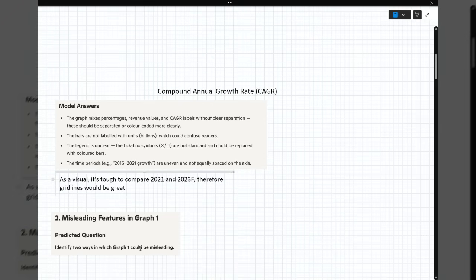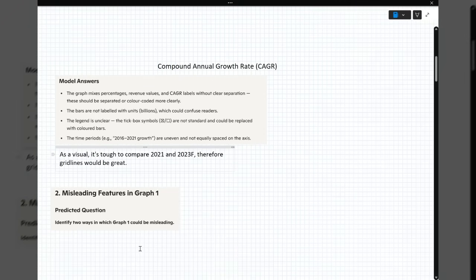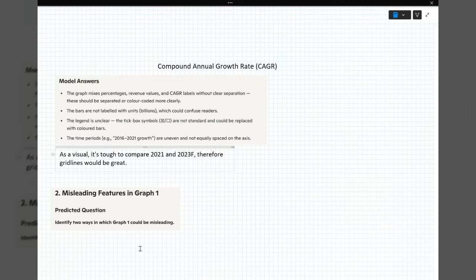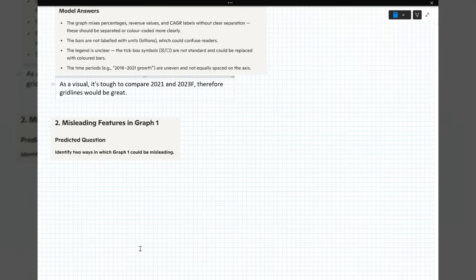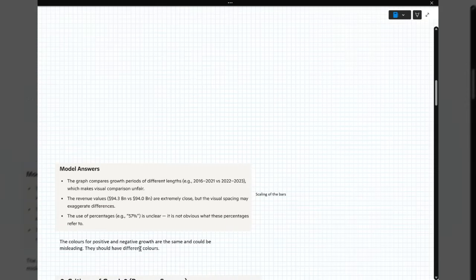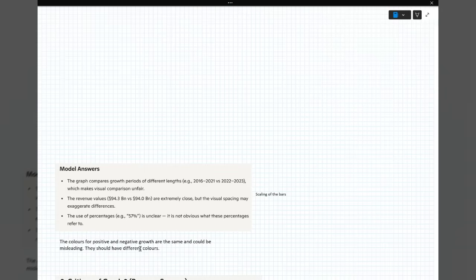Okay. Misleading features in graph 1. The predicted question says, identify 2 ways in which graph 1 could be misleading. So pause the video, write down a few ideas, and then come back to me. Okay, so the model answer says the graph compares growth periods of different lengths. And actually, that's what I said earlier, so that's really good that's come up there.